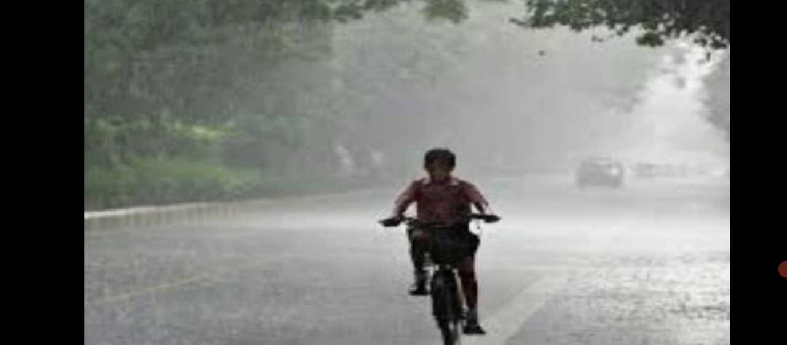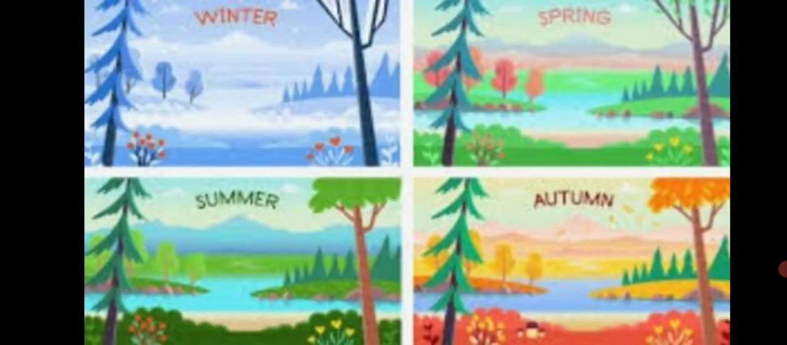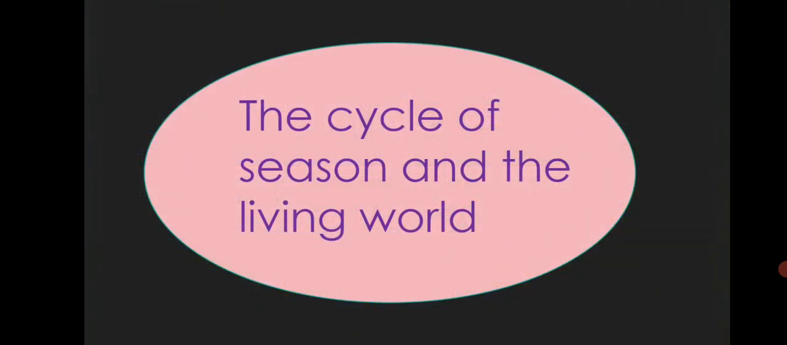For example, rains occur in India in a specific period. Therefore, we consider 4 seasons such as summer, the rainy season, the period of retreating monsoon, and winter. There are 4 seasons in Europe and North America too. They are summer, autumn, winter, and spring. Now let us learn more about the cycle of season and the living world.